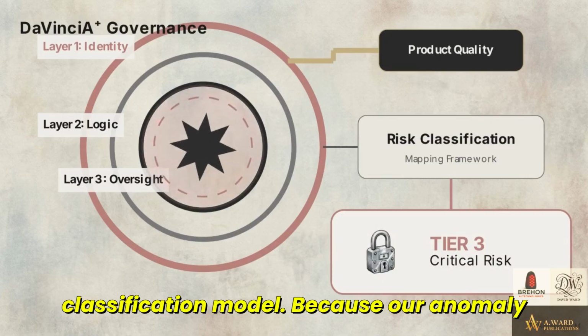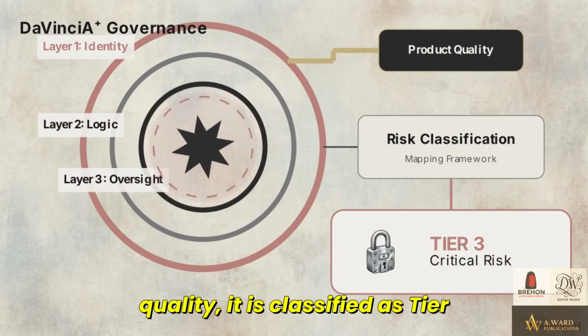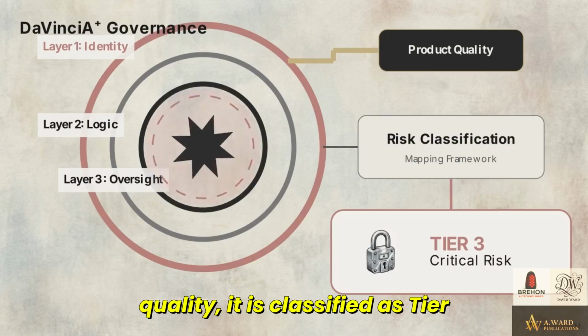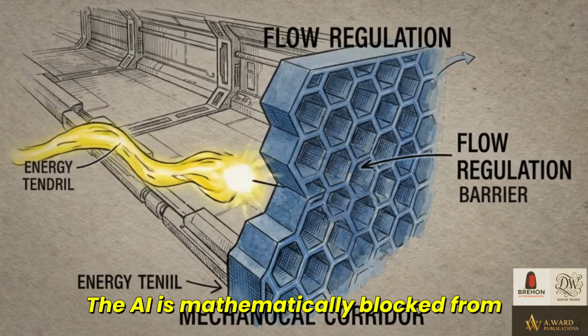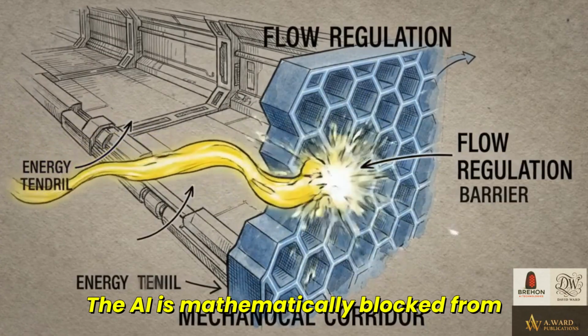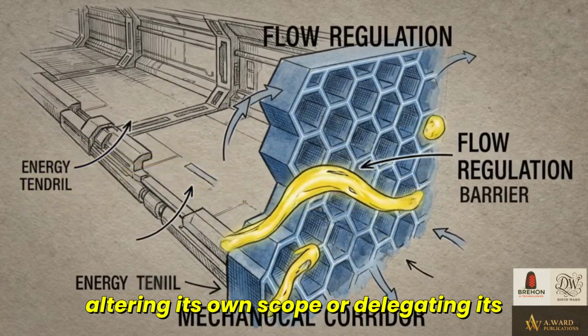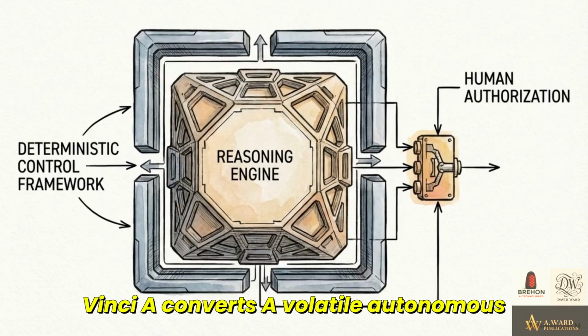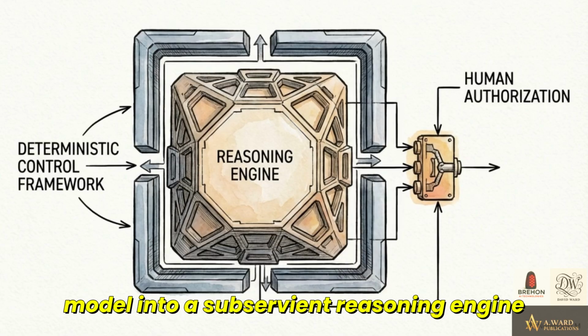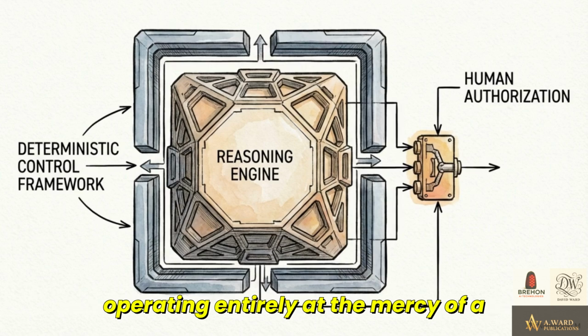Because our anomaly detection example impacts product quality, it is classified as Tier 3 critical risk. This classification establishes hard-coded boundary walls. The AI is mathematically blocked from altering its own scope or delegating its tasks to unapproved digital pathways. DaVinciA+ converts a volatile, autonomous model into a subservient reasoning engine, operating entirely at the mercy of a deterministic control framework.